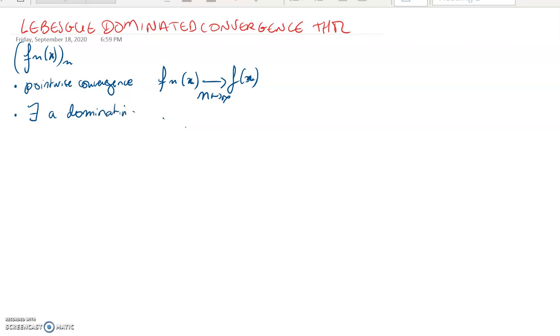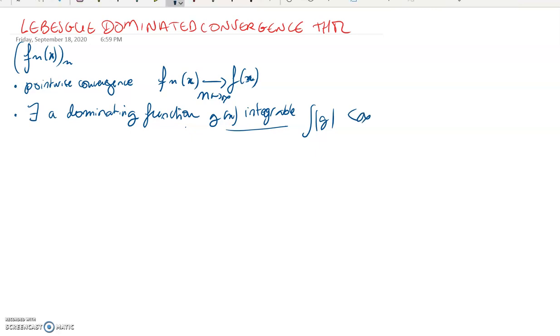Dominating function. Let's call that g of x, which is integrable. What does that mean? First of all, the integral part just means that the integral of g, in absolute value, is finite. That's it. And the dominating part, so it dominates the whole sequence.